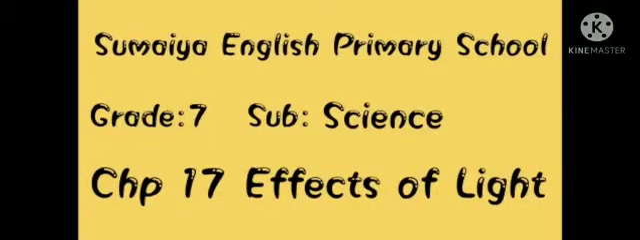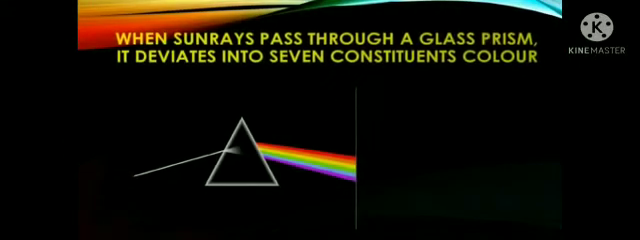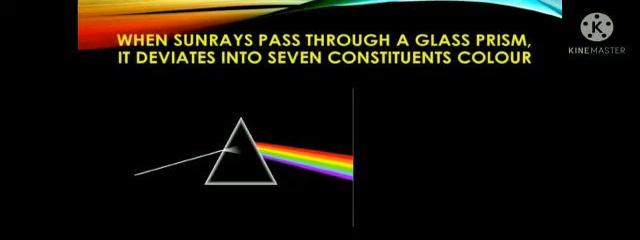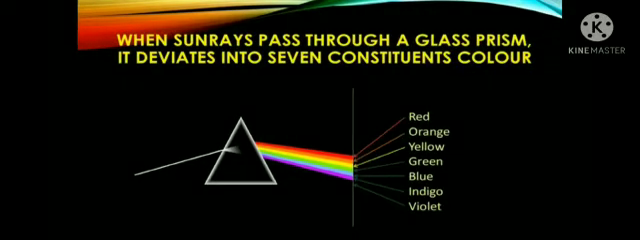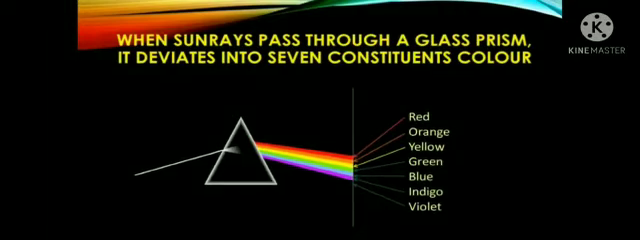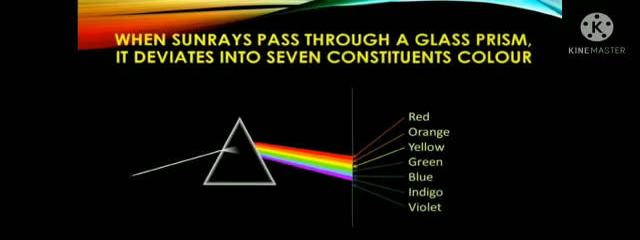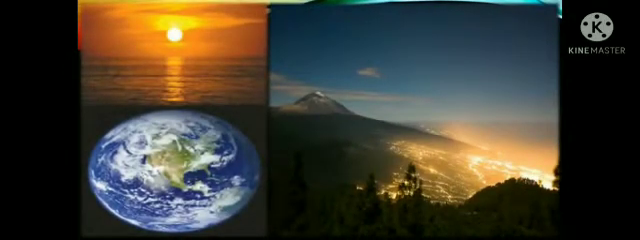Hello kids, let's start with our science subject, chapter 17, Effects of Light. Yes, let us begin. Have you seen a prism? Yes, when sun rays pass through a glass prism, it divides into 7 constant colors: red, orange, yellow, green, blue, indigo and violet. We see a variety of shades of color in the early morning and evening sky.